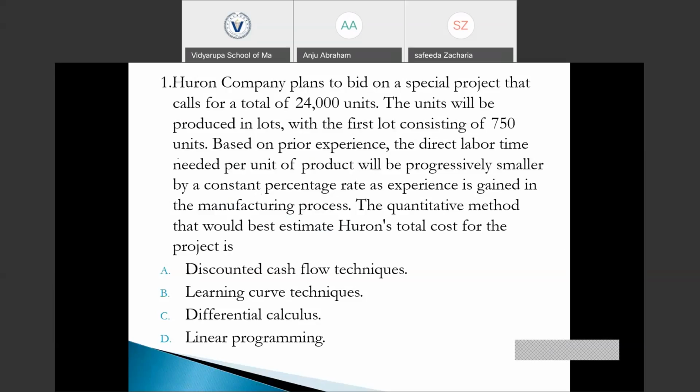So the quantitative technique or forecasting technique that would best suit the computation of the total cost for this project would be? Can you give me the answer? Anju, Safita, can you give me the answer? Are you there?